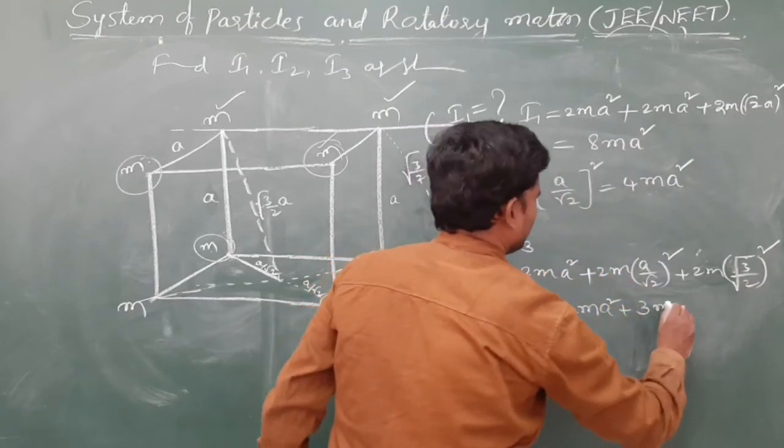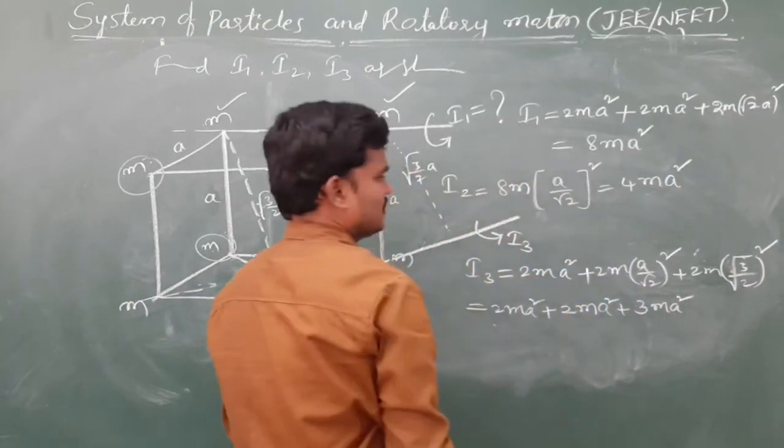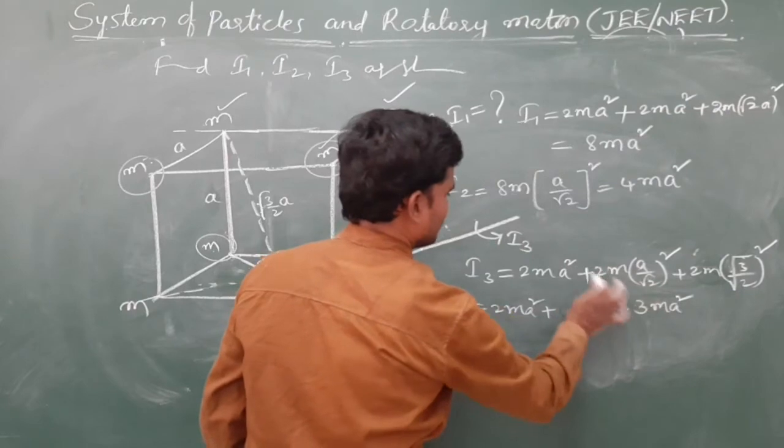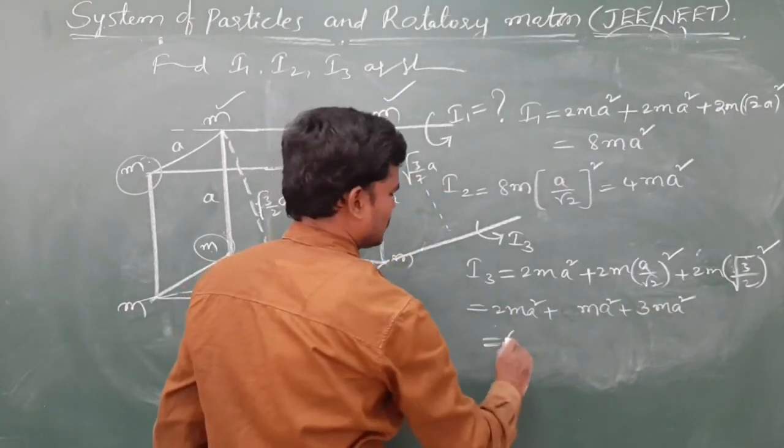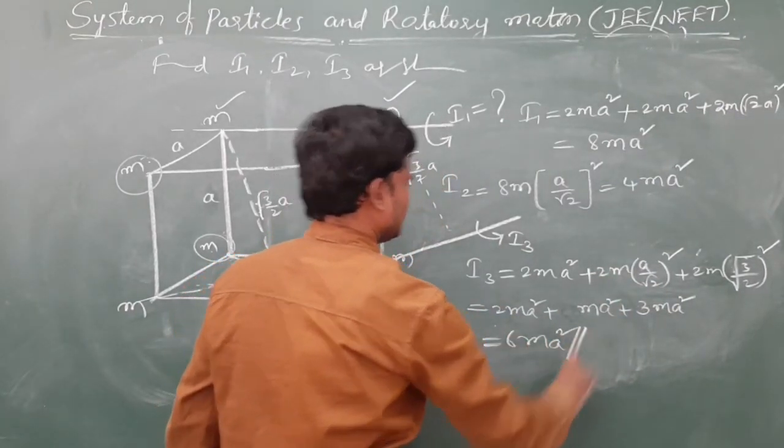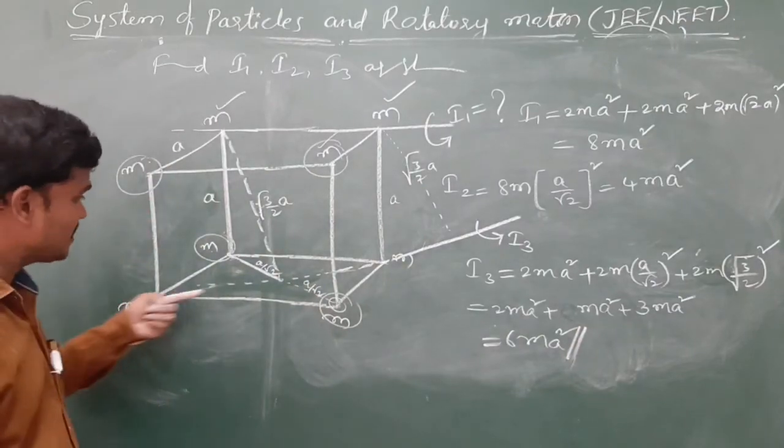So 3m A square. The root 2 already cancels, m A square. In total 3, you verify the answer: 6 ma square about this diagonal.